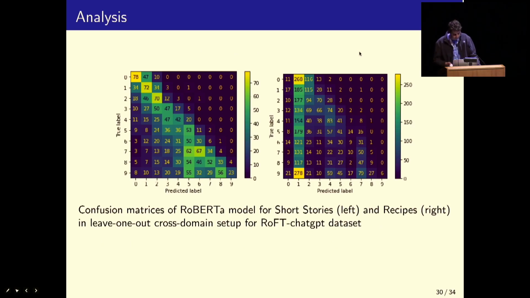And this is showing that result again, which is the confusion matrices for RoBERTa. On the left, we have short stories where it's doing pretty well. And then on the right-hand side, it's predicting mostly 1 as the label. And this is the sentence that just immediately follows the recipe list.